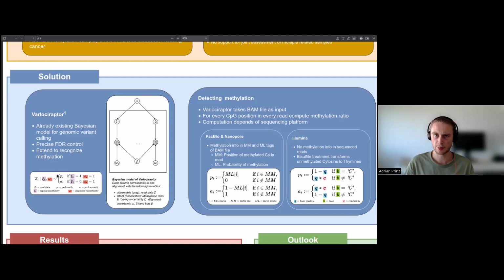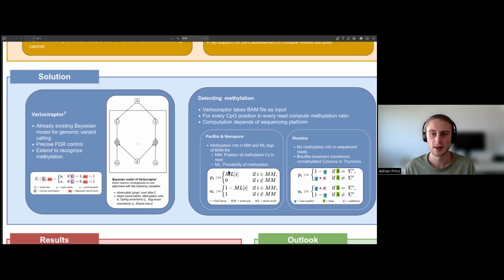But how do we compute these probabilities? This depends on the sequencing platform used. If you used PacBio or Nanopore, it's quite easy because they already deliver us all the methylation information we need. We just have to look into the BAM file, and for every read, we find an MM and an ML tag. The MM tag is basically just a list of all the positions of all the methylated Cs, while the ML tag gives each of these methylated Cs a probability of how probable it is that they are in fact methylated. And then all we have to do is just look into the list and compute our probabilities out of it.